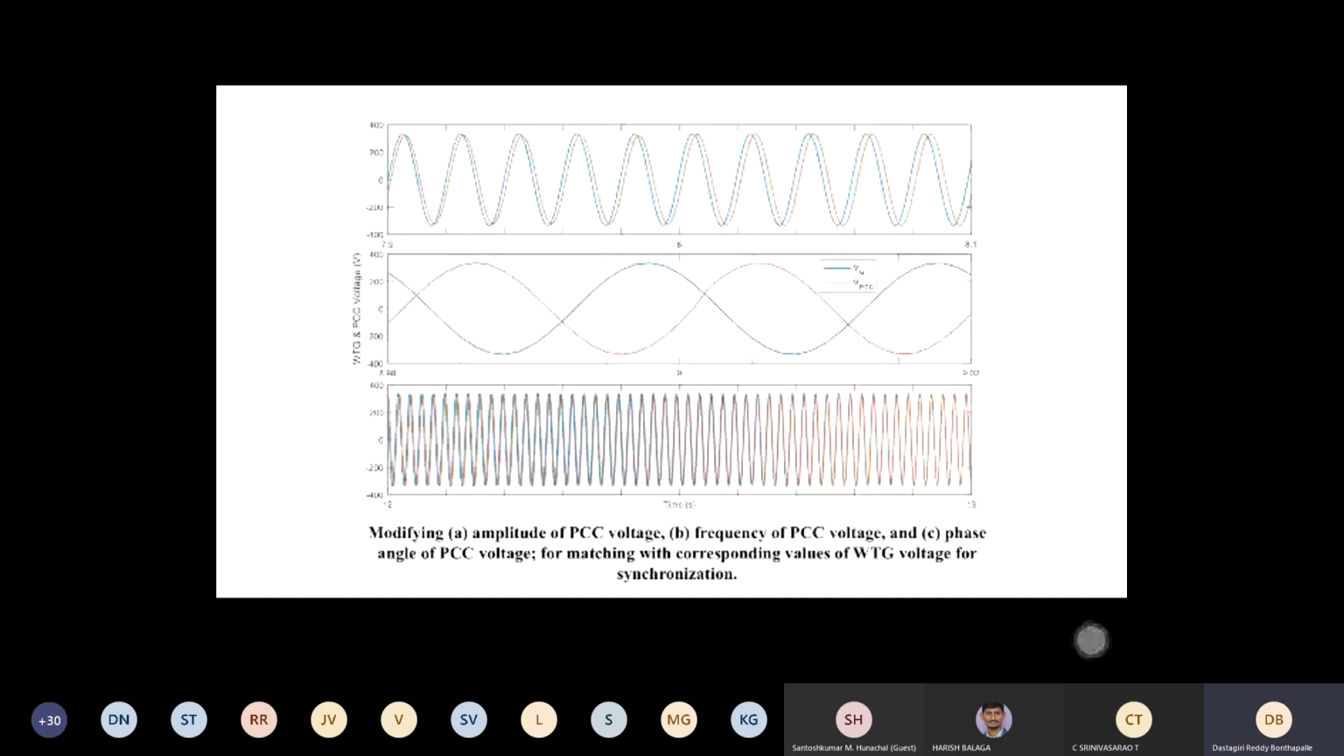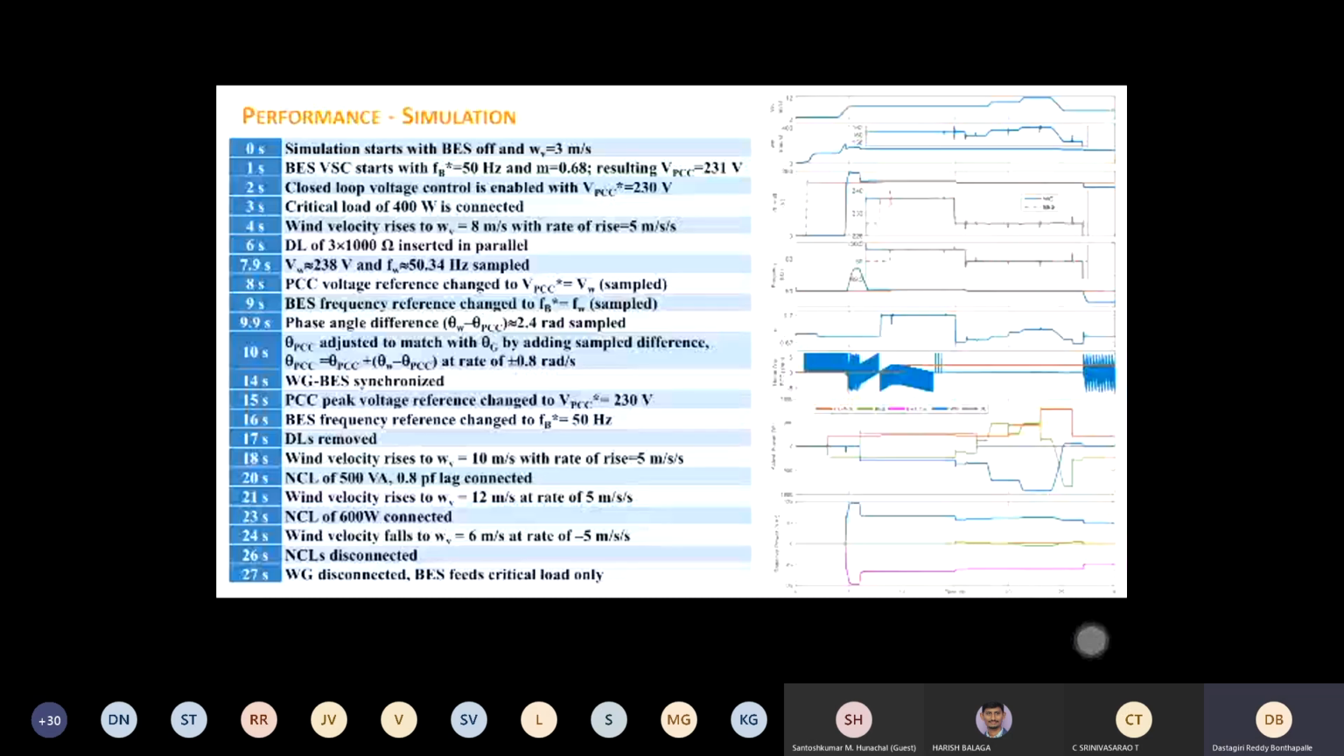So this is a simulation result. I'll just go into the experimental result because of time constraints. These are the events that we simulated. We started with the battery. Then the battery started feeding the loads. The critical load is on and wind velocity rose. We turned on some dump load. Then wind velocity reached some nominal values. Then we adjusted the PCC. Since it is an automatic process, the battery frequency will be adjusted, the phase angle difference sampled and then reduced. It will adjust this one.